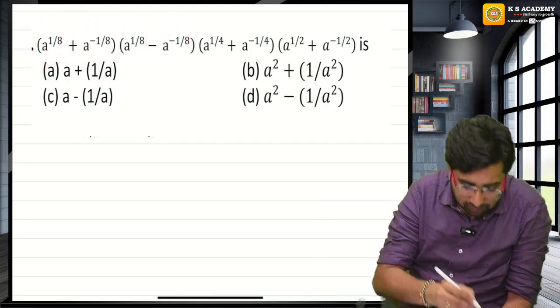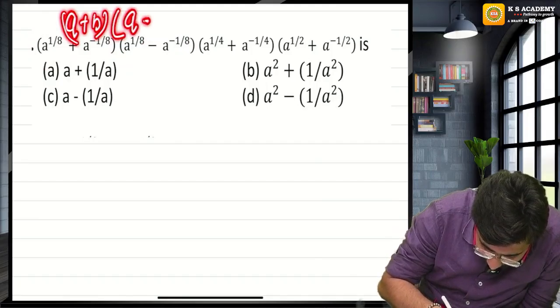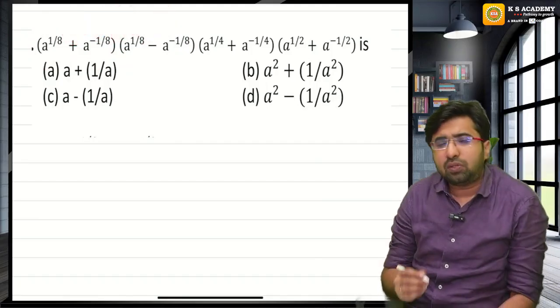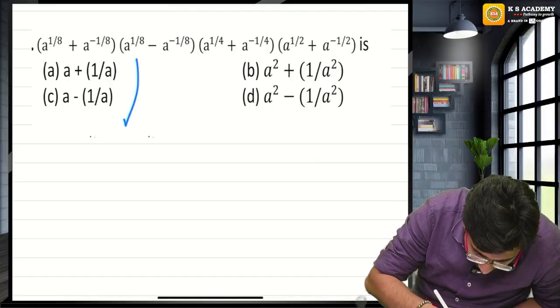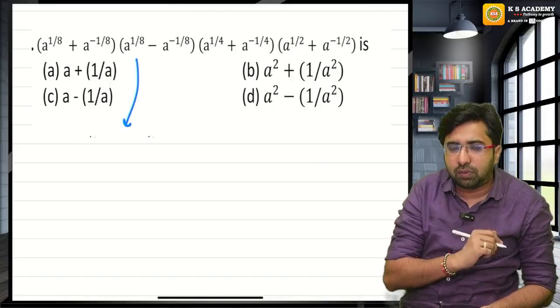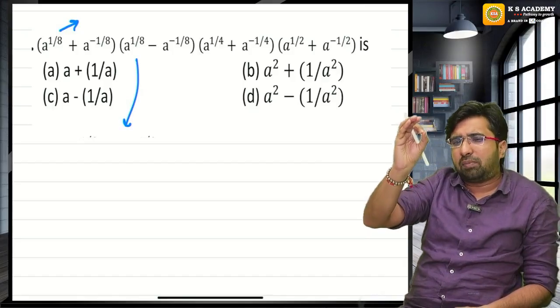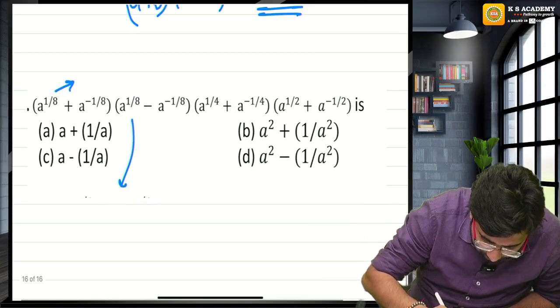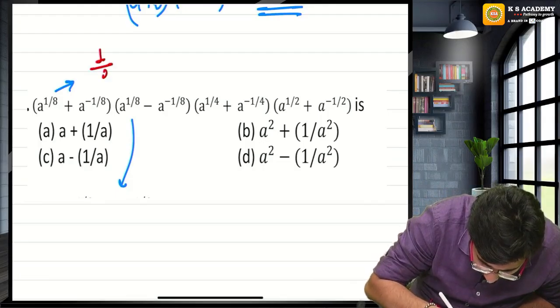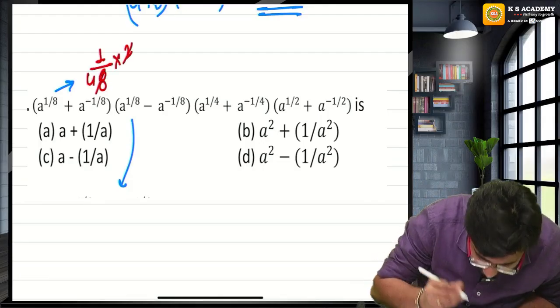Look very carefully. This is a plus b, and this bracket is a minus b. What is a plus b into a minus b? This is a square minus b square. When you take the square of this, there is already a power of 1 by 8. When you take the square, the powers multiply and this power will cancel, giving 1 by 4.